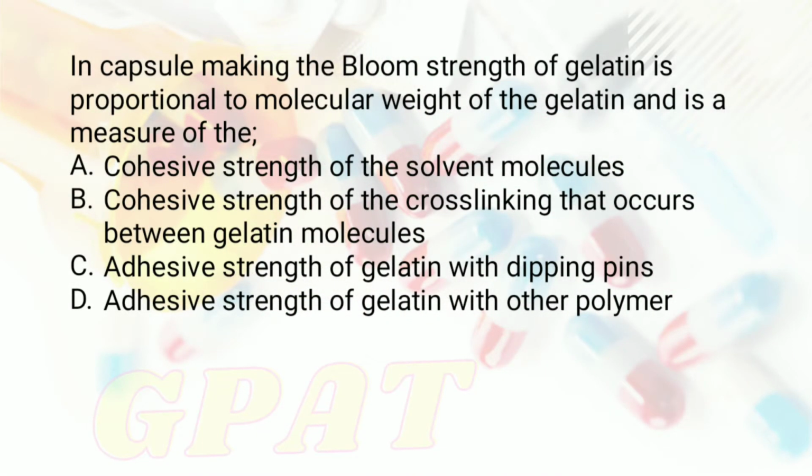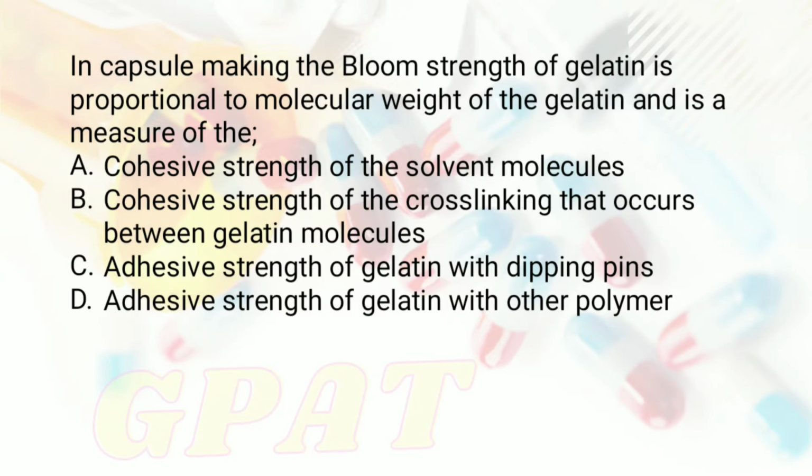The question is: in capsule making, the bloom strength of gelatin is proportional to molecular weight of gelatin and is the measure of the, and the options given were A. Cohesive strength of the solvent molecules, option number B. Cohesive strength of the crosslinking that occurs between gelatin molecules, option number C. Adhesive strength of gelatin with dipping pins, and option number D, that is adhesive strength of gelatin with other polymer.